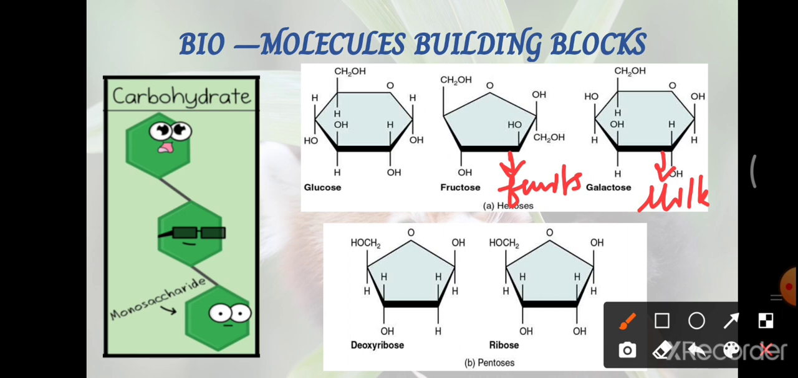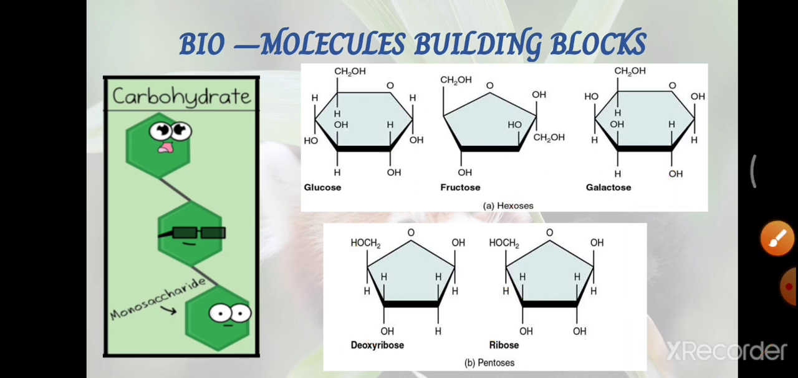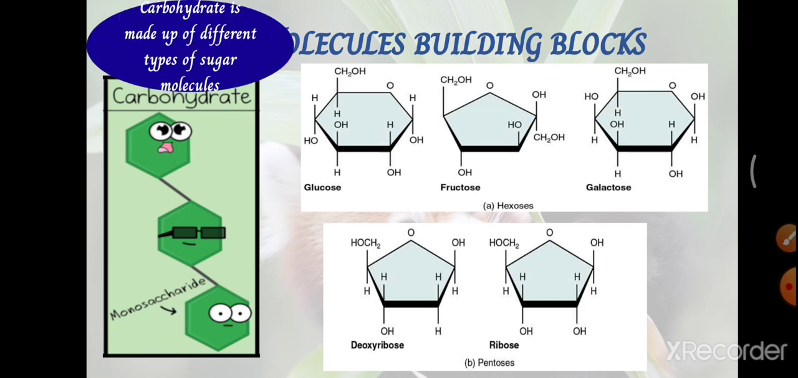The next one is ribose and deoxyribose. This pentose is made up of 5 carbon atoms. Are you familiar with deoxyribose? It is found in DNA, deoxyribonucleic acid. Similarly, ribose is found in RNA, ribonucleic acid. These are the vital roles played by carbohydrate molecules, and I especially want you to know that the carbohydrate molecule is made up of carbon, hydrogen and oxygen.